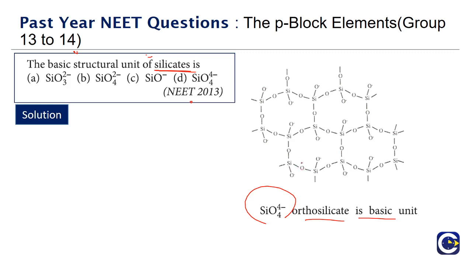So tetrahedral arrangement is what we will see in terms of the structure of the silicates. Of course we have a variety of silicates, chain silicates, and cyclosilicates, etc. But the basic unit will be SiO4 4 minus. So you can see in the visualization it will be having a tetrahedral arrangement.